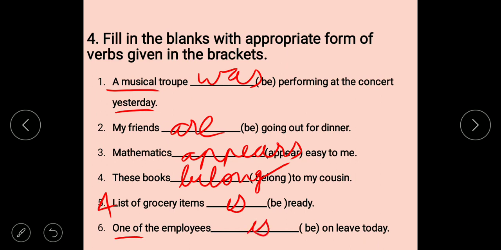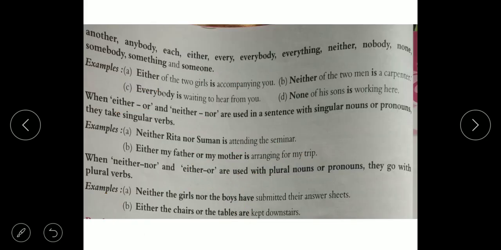Whenever you complete this exercise, first read the features. Read all the features two times. Another, anybody, each, either, everybody, everything, neither, nobody, none, somebody, something, and someone. A singular verb is used when any of these is the subject of a sentence.